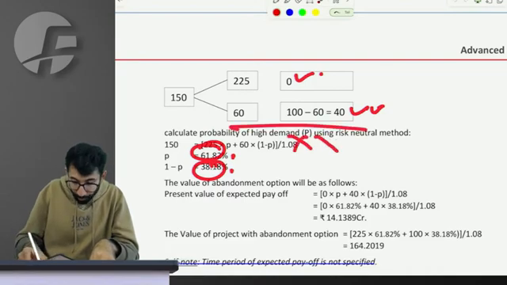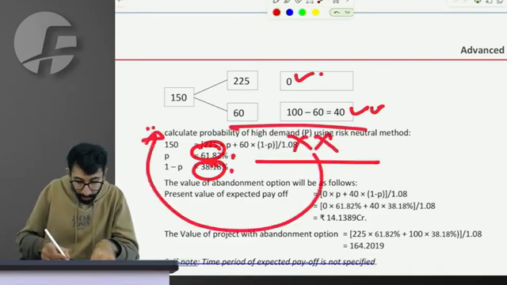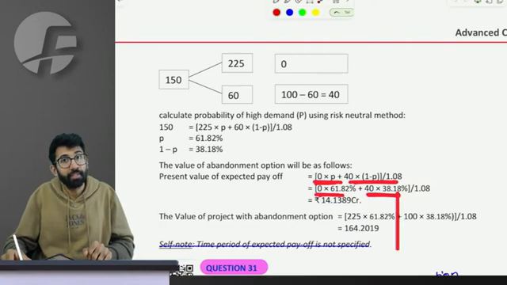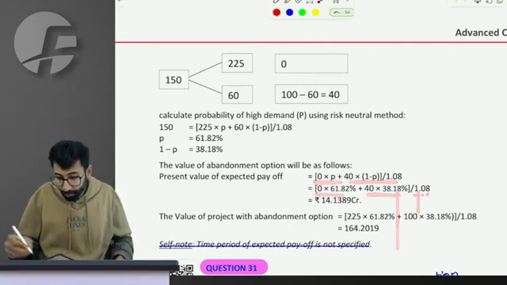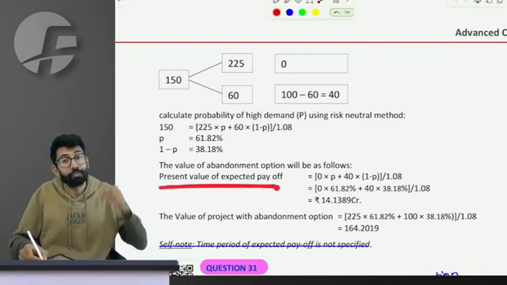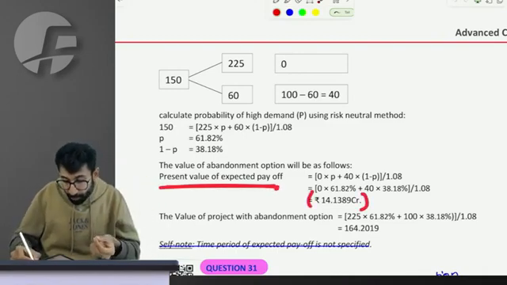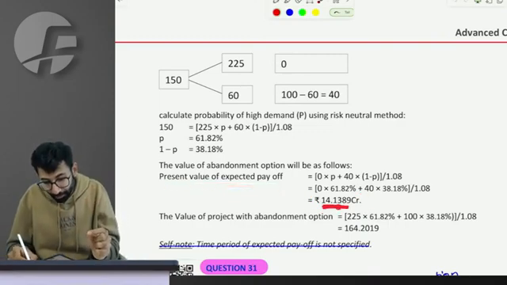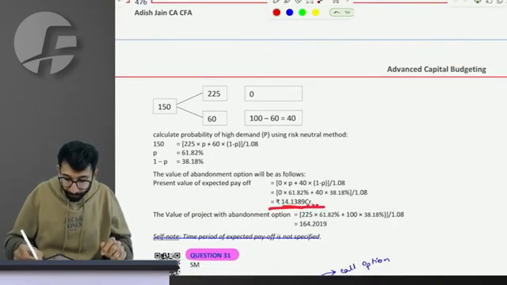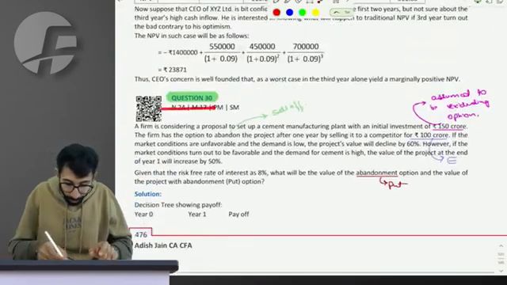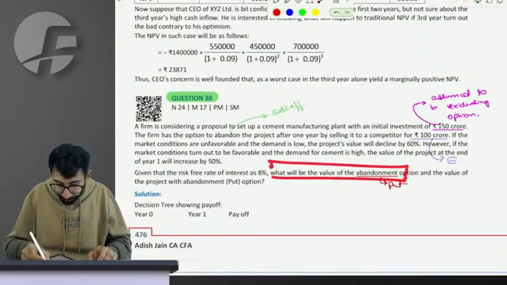So whatever you are expected to earn from this option, what is the present value of it? I am expected to earn 0 with 61% chance and 40 with 38% chance. And the present value of those future earnings is 14.13 crores. So can I say the present value of expected payoff from the option, which is nothing but the value of that option itself, is 14.1389 crores. Could I explain question number 30, the value of option?